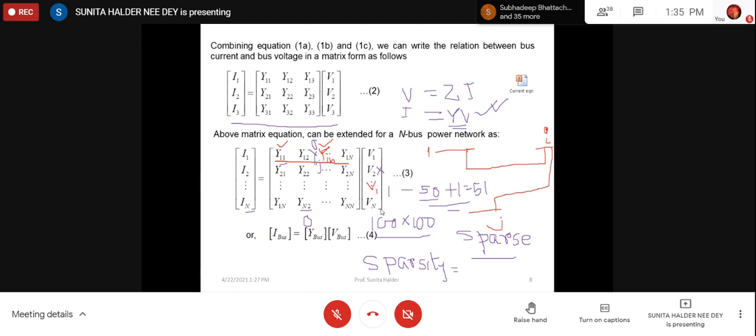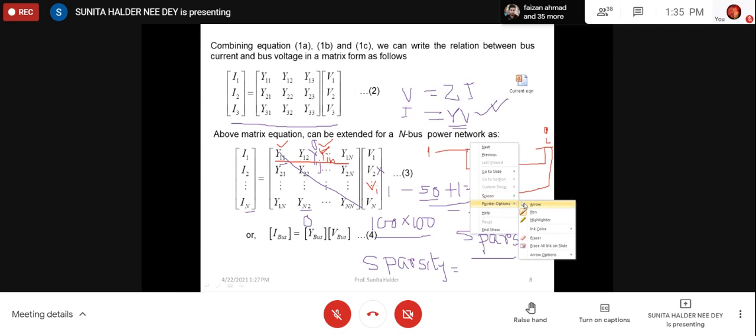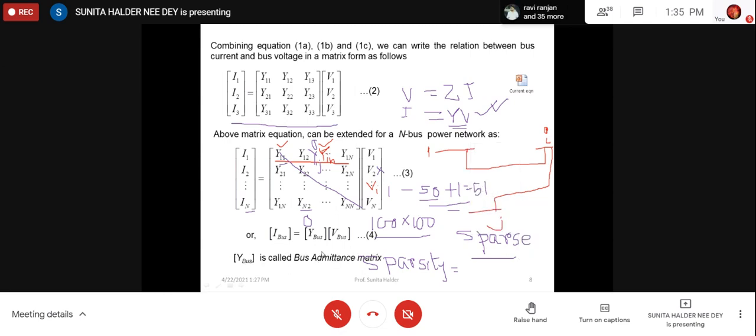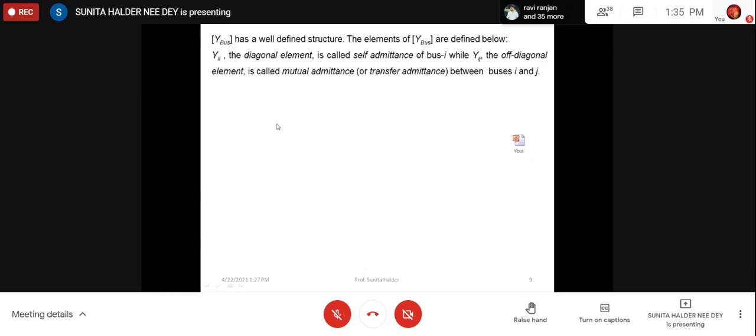And you have seen that off-diagonal elements of Y bus matrix are always equal. So if the off-diagonal elements are the same, then we can calculate only the upper triangular part. Because for the lower triangular part, the off-diagonal will be the same. So you have no need to calculate it again. So it will reduce the computation time also. So Y bus actually has a very well defined structure.